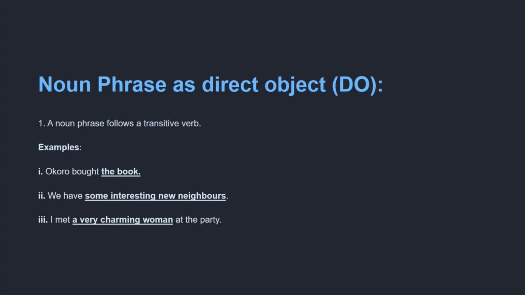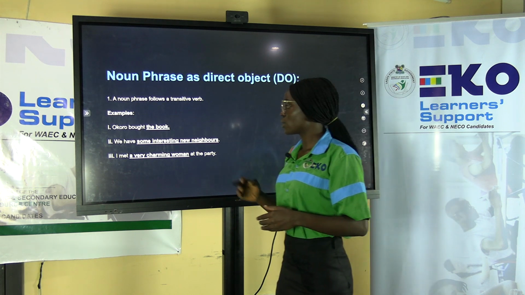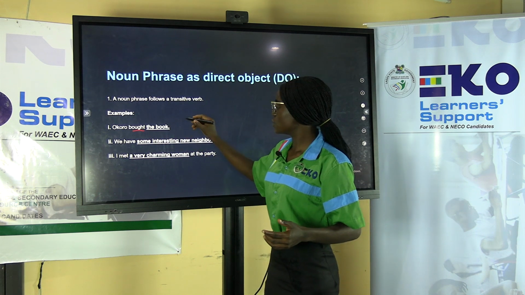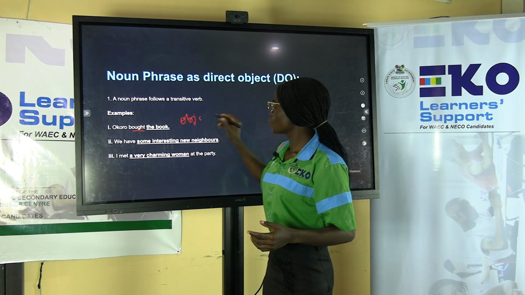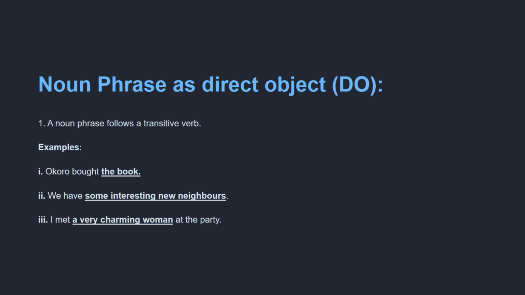Verbs that take objects. Okoro bought the book. Okoro is what? Okoro is a subject. Bought is the verb. Then the book is the object. So in this case, the noun phrase, the book, functions as the object of the verb.